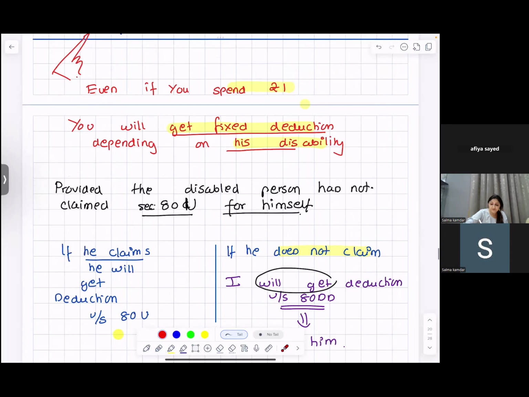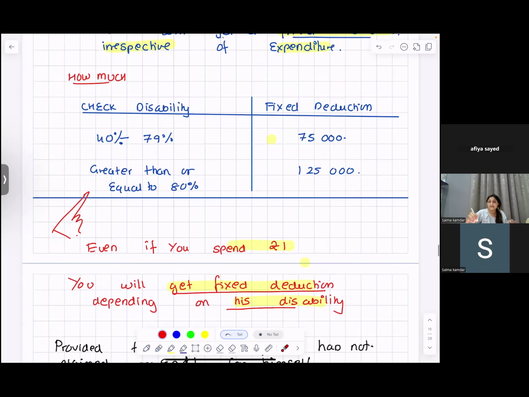If disability is between 40 to 79%, you get 75,000 deduction. If it is equal to or greater than 80%, then the deduction is 1,25,000. I hope you're with me.